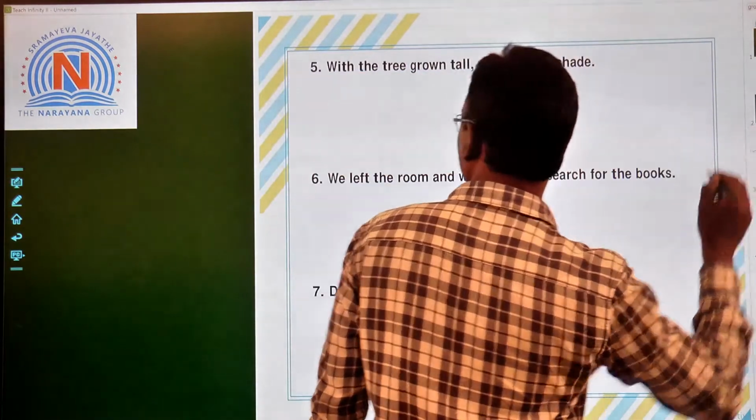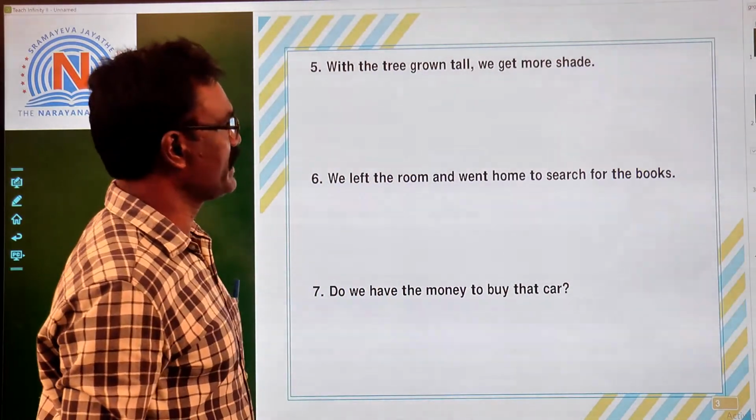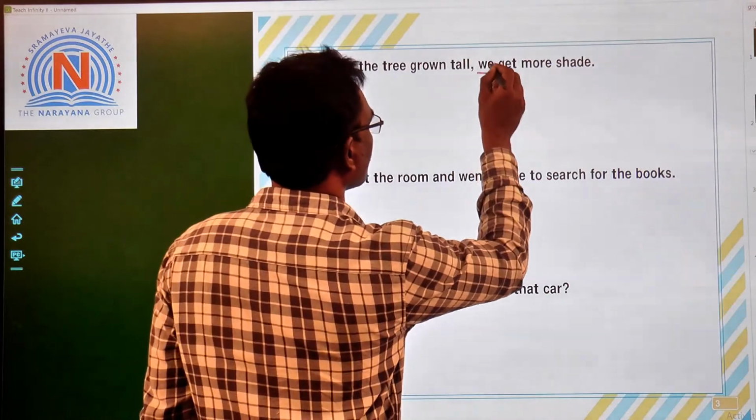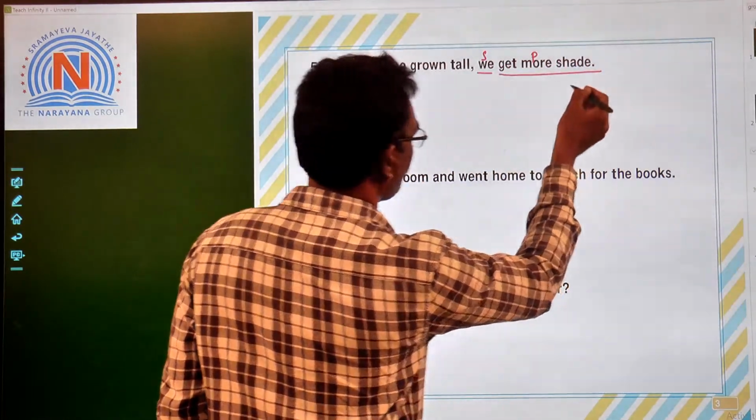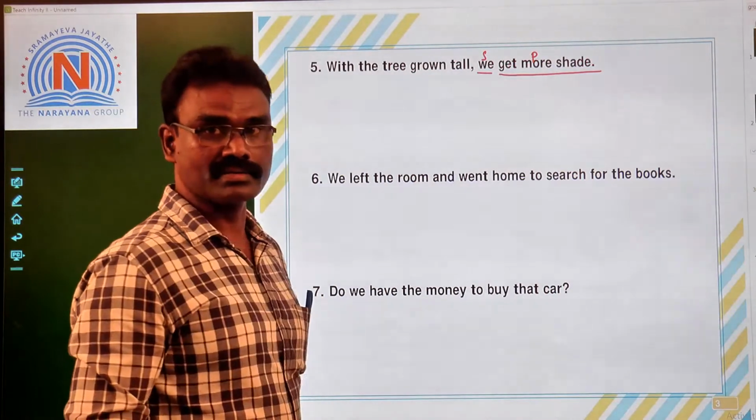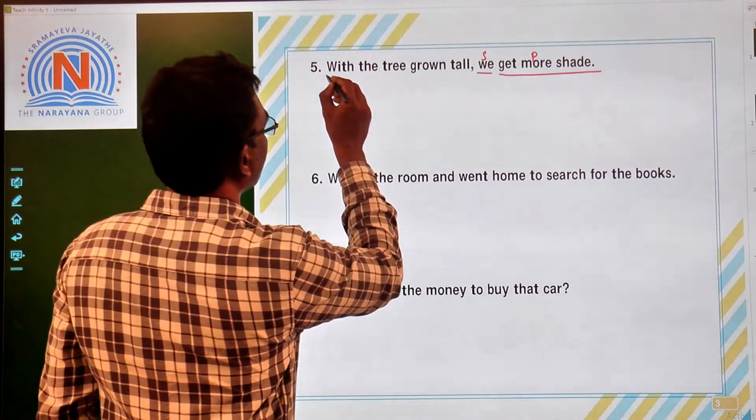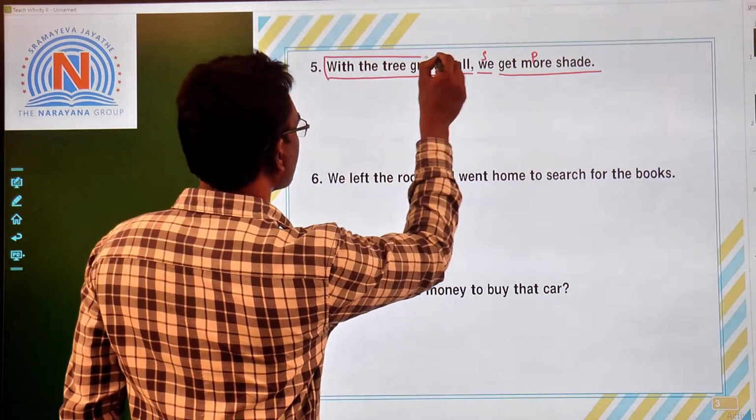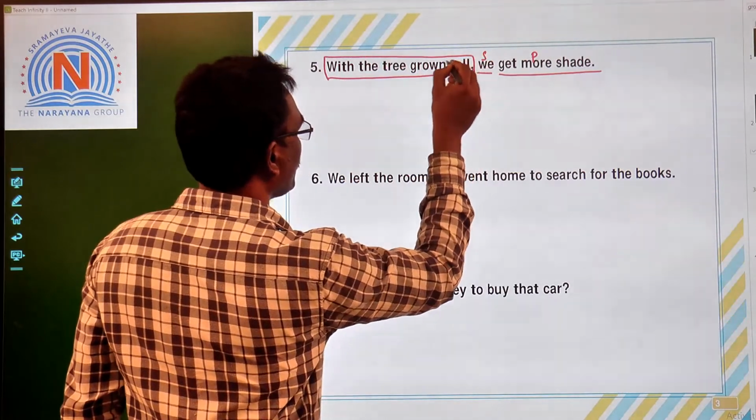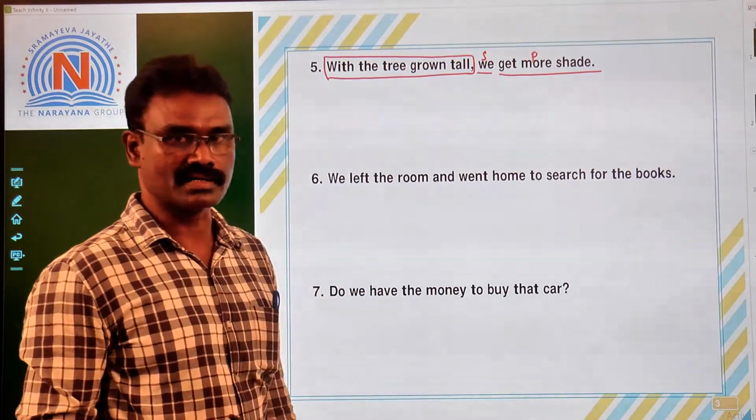Next, let us see the fifth one. With the tree grown tall, we get more shade. We, subject, get more shade. So predicate part. This is a full sentence. A clause, it gives complete meaning. Then what about this part? With the tree grown tall. So here the subject is missing and complete meaning is missing. So it is a non-finite clause.